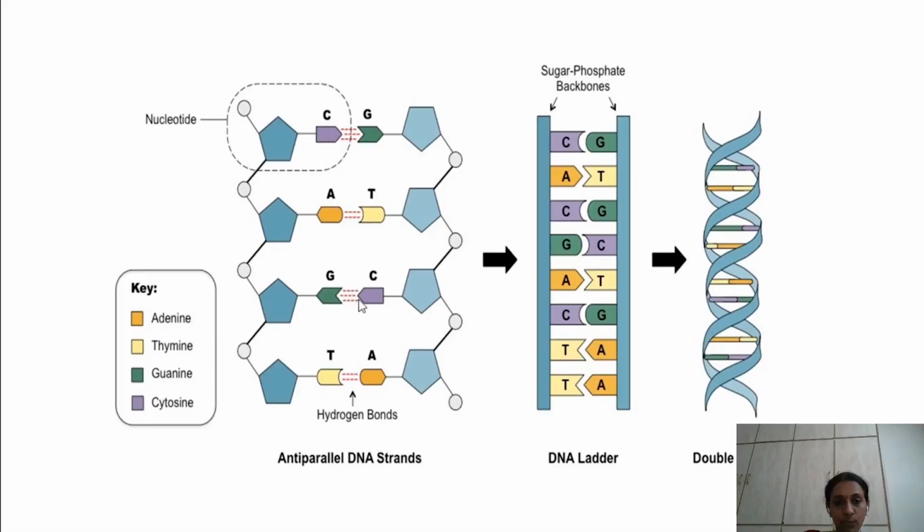And what are these bonds that are present in the middle of DNA? These are hydrogen bonds. So don't get confused between the two bonds. The bond that is present within a strand of DNA is a phosphodiester bond. The bonds that are present between the two strands of DNA are hydrogen bonds. So hydrogen bonds are connecting links between the two strands of DNA, whereas phosphodiester bonds are present only within one strand. That's the difference between the two bonds.